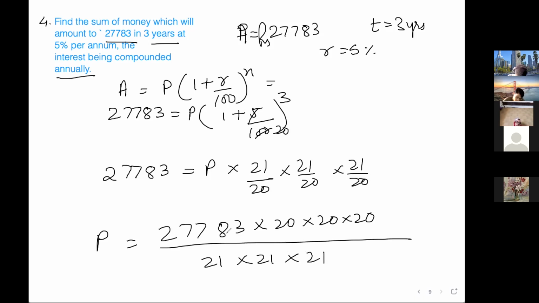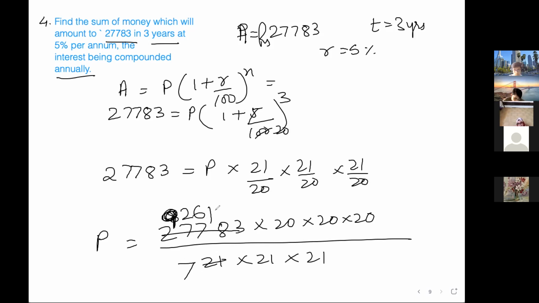Let us see. 3 4s are 12, 8. Yes, it will go by 3. 3 9s are 27. 3 2s are 6. 3 6s are 18. 3 1s are 3.